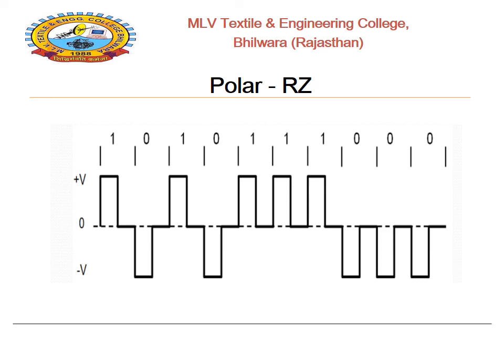The difference between the polar NRZ and the polar RZ is that in case of RZ, half of the duration the pulse will return to 0.